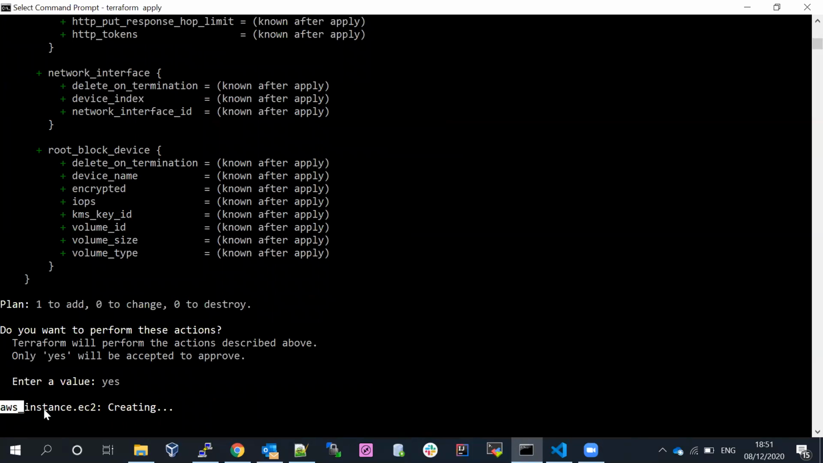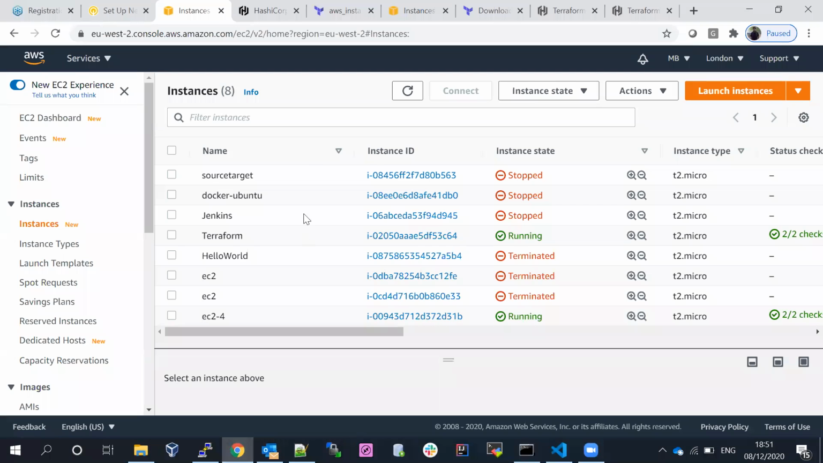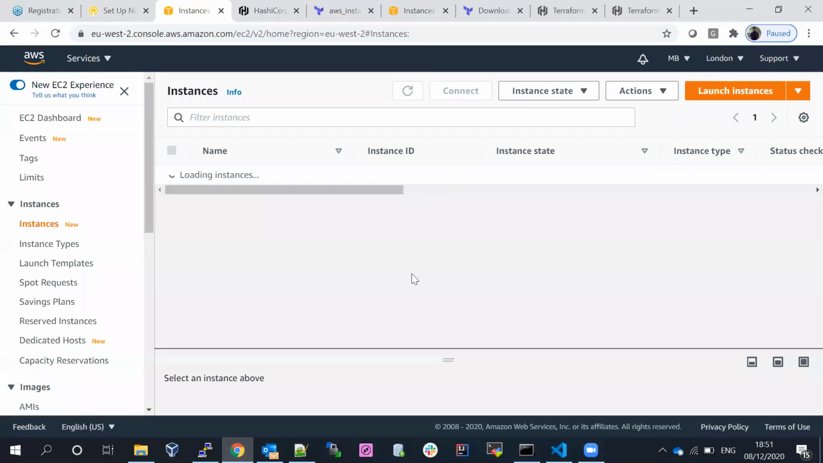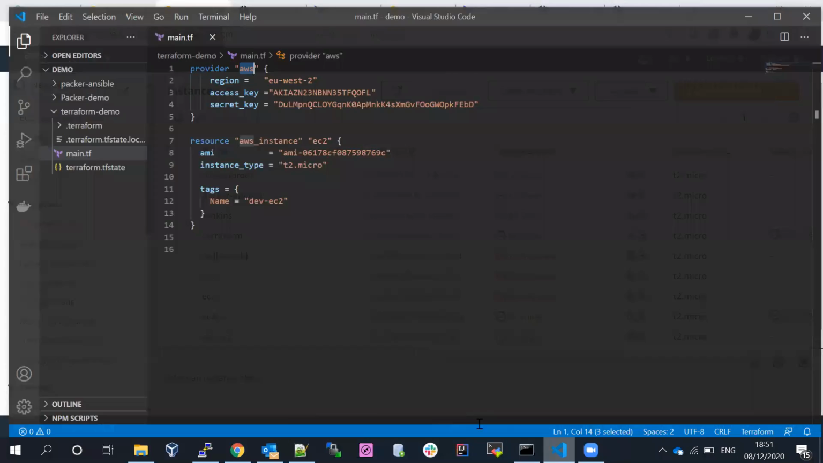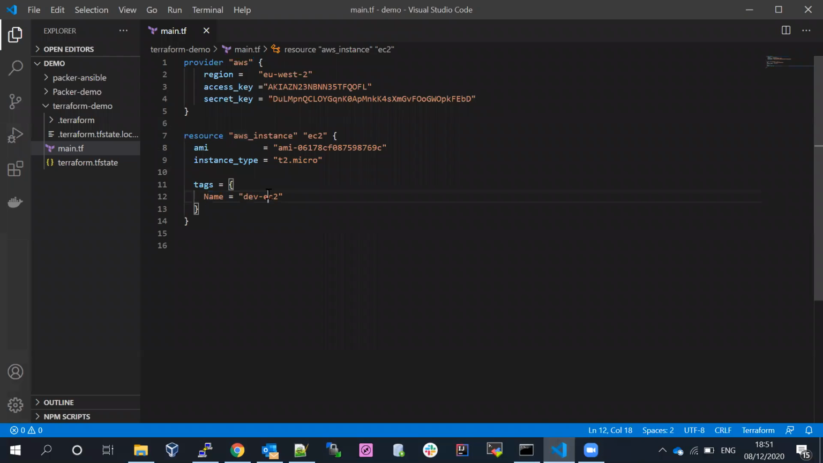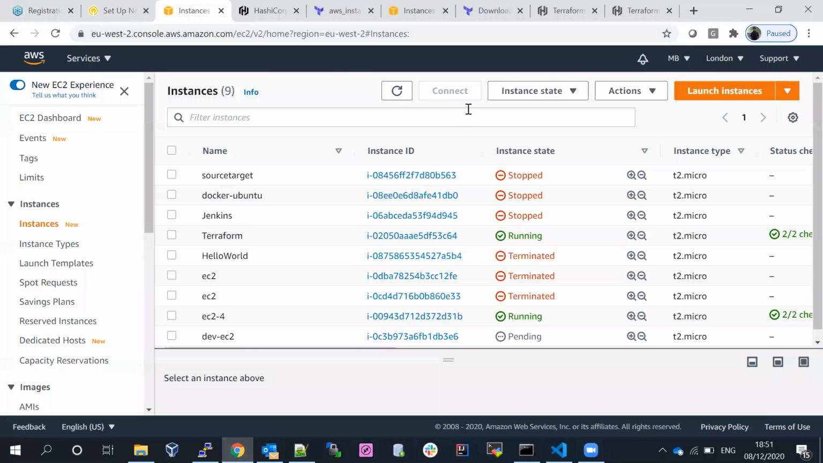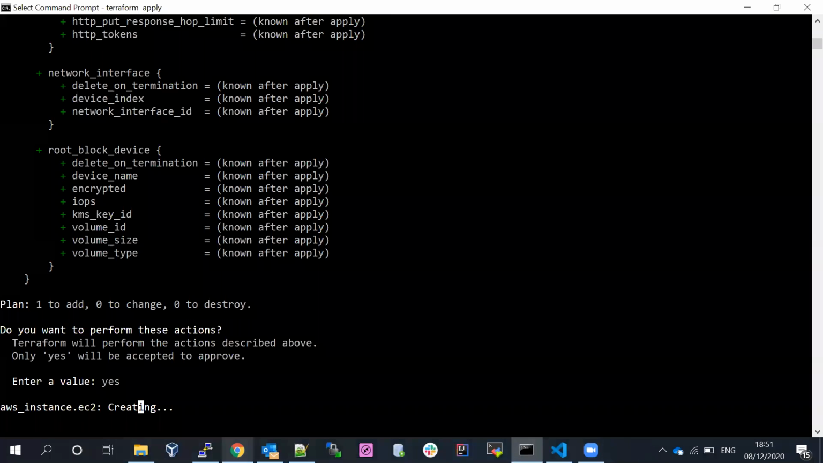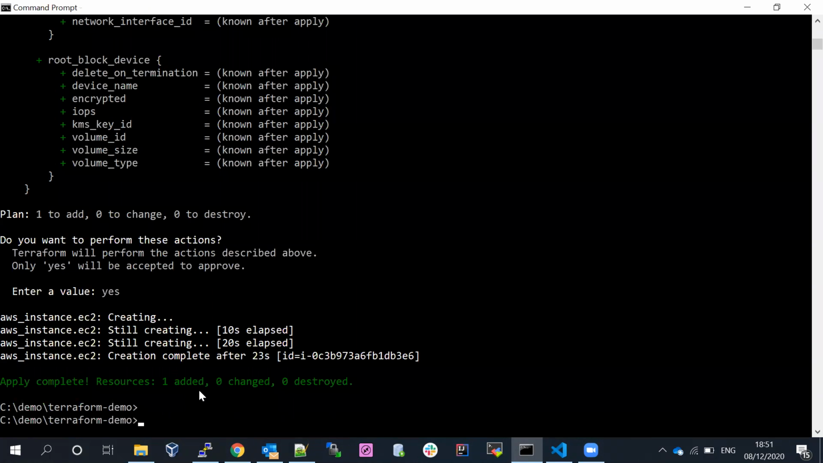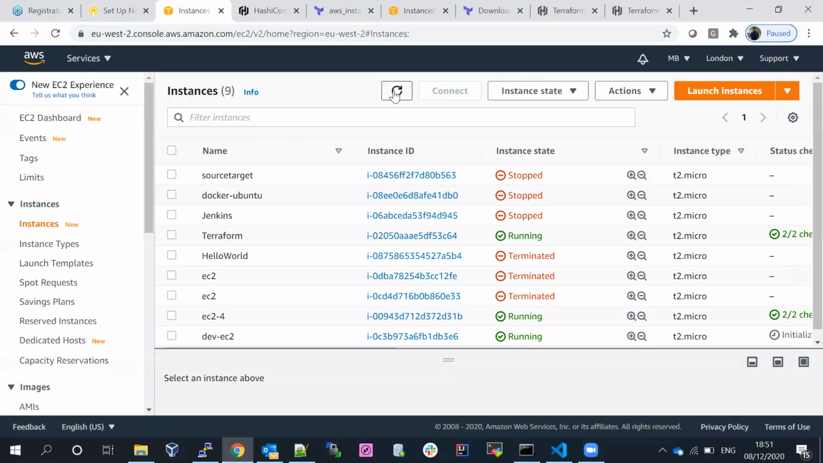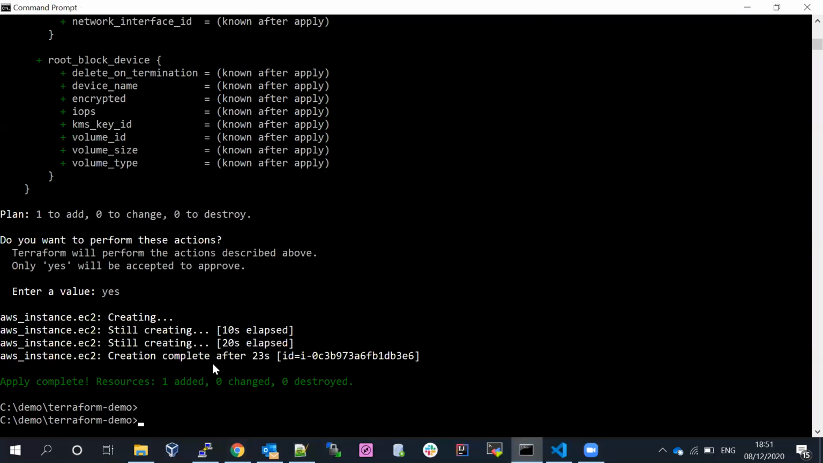you can see now it's trying to create the EC2, aws_instance creating. If you go here, you can see dev-EC2 is creating. I placed the name as dev EC2, that's why it's creating as dev EC2. It will take a few minutes. Now it's successfully created, and here also we can see the state file information, everything.